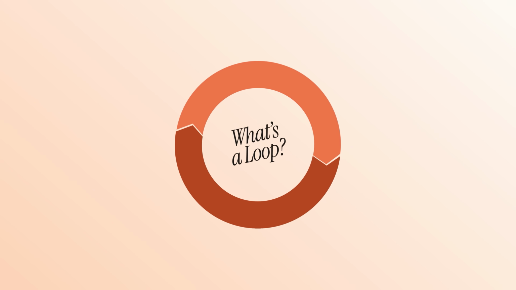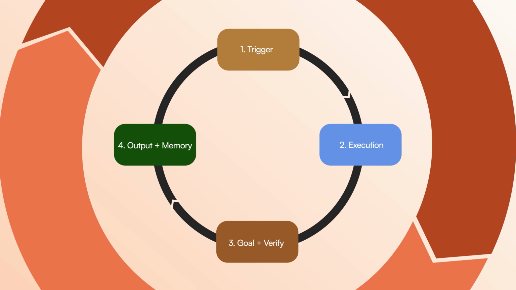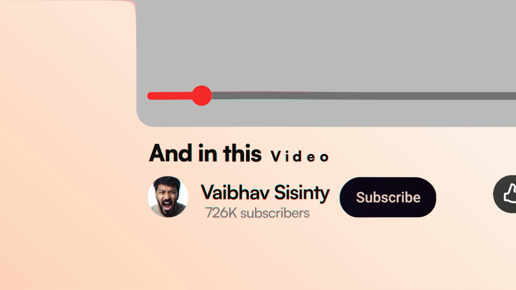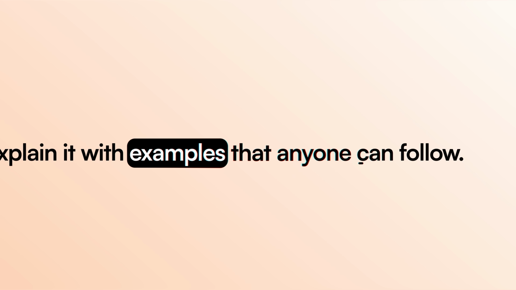So what's a loop? It's a system where the AI keeps an eye on something for you, takes the next step on its own, remembers what it's already done, and only stops when the job is finished or when it genuinely needs you. That's loop engineering. And in this video, I'll explain it with examples that anyone can follow.